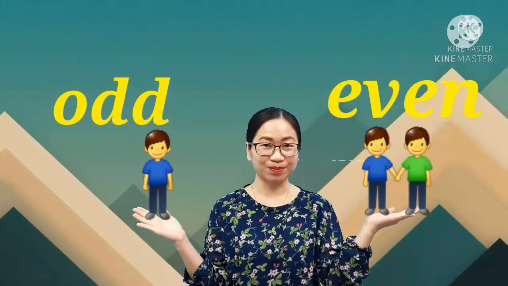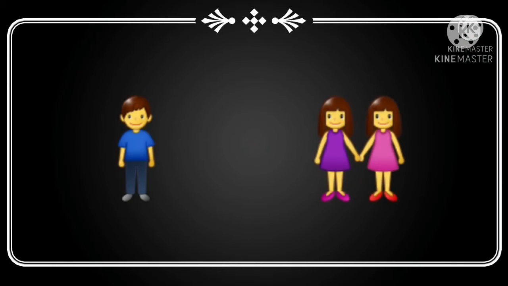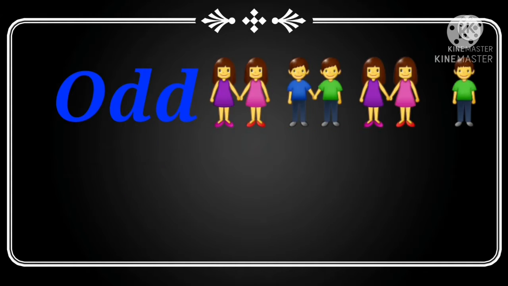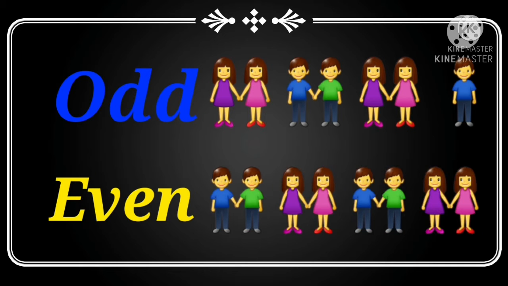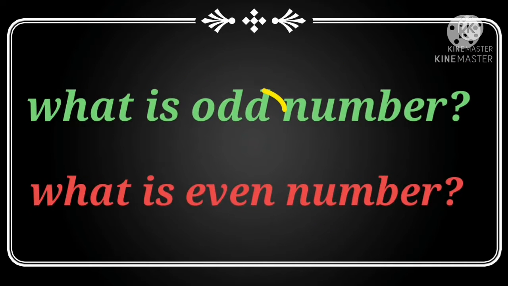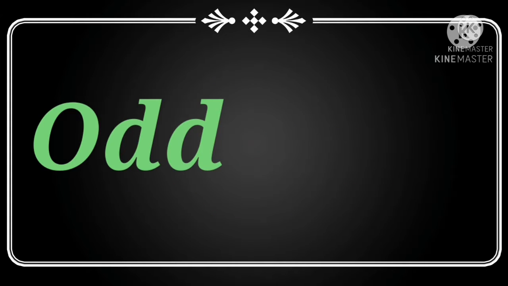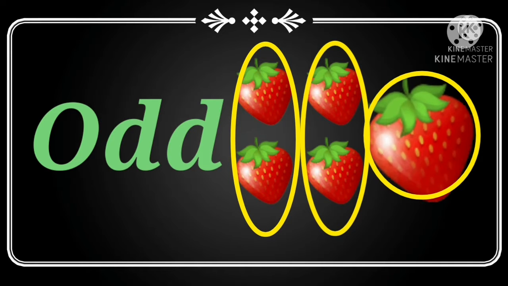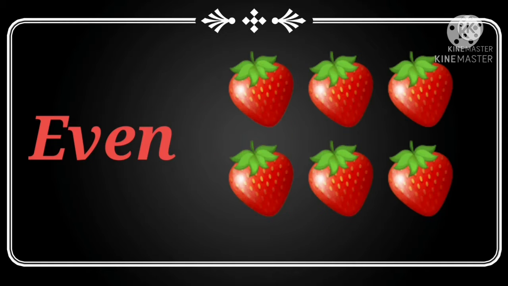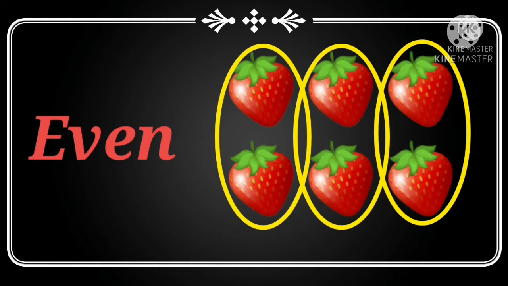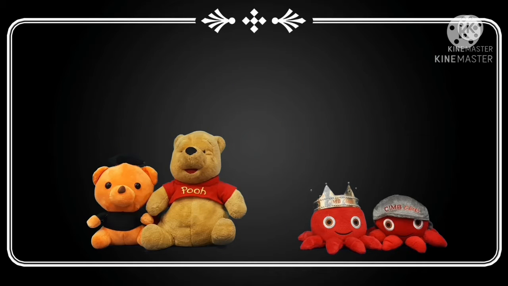Today we will learn about odd and even. Hello children, today we are going to explore the topic of odd and even numbers. What is the meaning of odd and even numbers? Odd numbers mean having one left over as a remainder, and even numbers mean when divided by 2 there is no remainder. Now let's have a look at this example to have a better understanding.